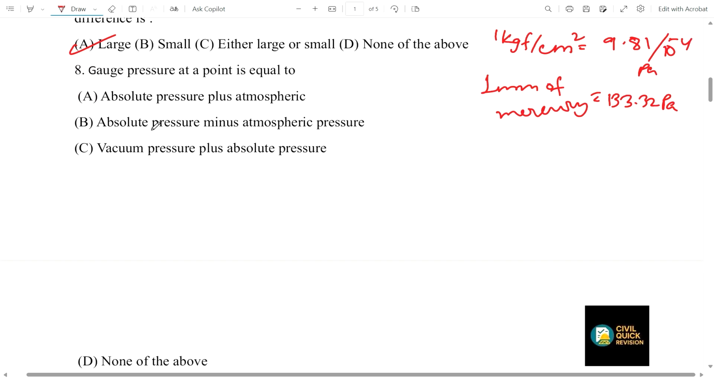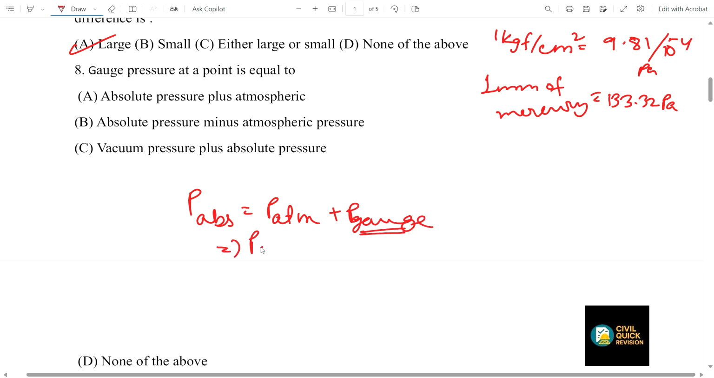Now come to question number 8. Gauge pressure at a point is equal to what? As we all know, P absolute is equal to P atmospheric plus P gauge. In this question we want the gauge pressure.